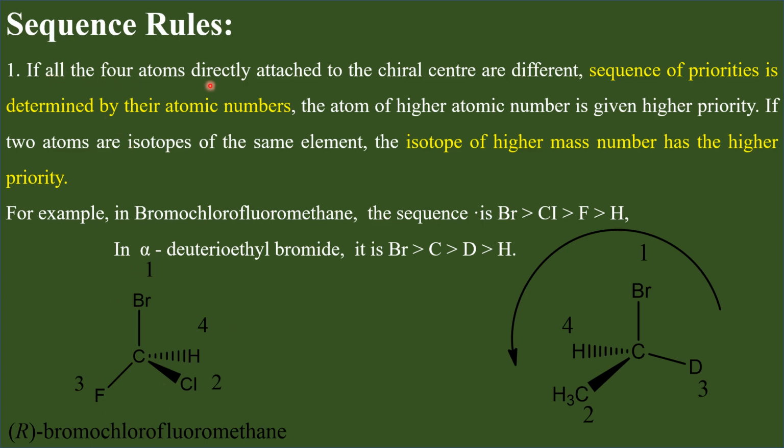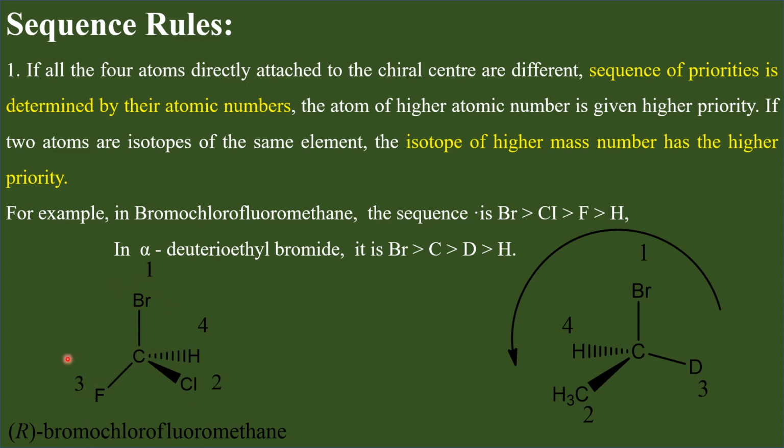If all the four atoms which are directly connected to the chiral carbon are different, then the sequence of priorities is determined based on their atomic numbers. The atom with the highest atomic number is assigned the highest priority, and all the other groups are assigned priority numbers in the decreasing order of their atomic numbers.